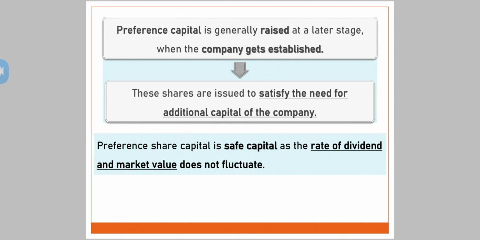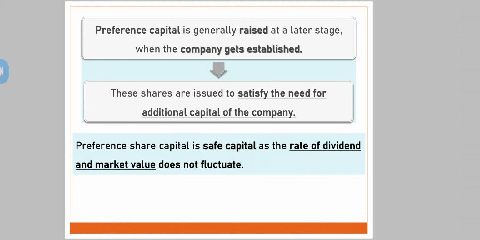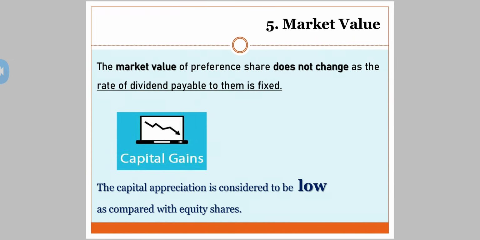The most important feature of preference shares: when the rate is fixed, there is no chance of fluctuating. So can I say there won't be any fluctuating rates in the market value? Why? Because the returns are fixed. Fifth point, you are coming with the same market value. The market value of preference shares does not change as the rate of dividend payable to them is fixed. See, when there is no increase or decrease in the returns, the market value mostly remains constant.